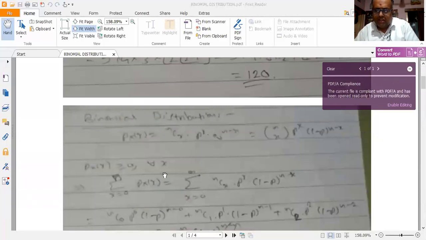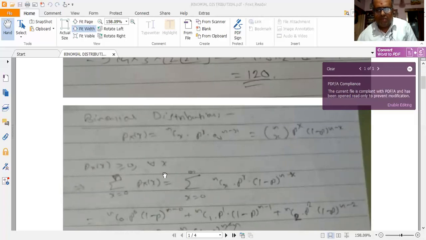Next, we shall go for the definition of binomial distribution. I hope what I have written is a little bit clear. I shall be repeating. Any doubts, you can please feel free to contact me. A discrete distribution is represented by its probability mass function and its CDF. Right? So PMF means its probability mass function, which is going to characterize a discrete random variable. So binomial distribution is a discrete distribution.